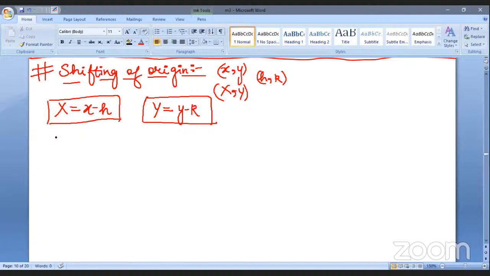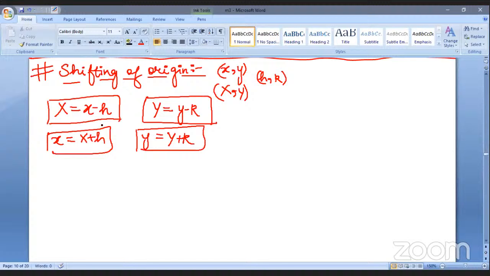Similarly, we can find out the value of the old coordinates if by chance we have to, and simply it will be the addition of these two. So it is something that you should keep in mind, and you must not confuse these two formulas. Either learn this or learn this. So this was about the shifted origin, the first concept that we learned.